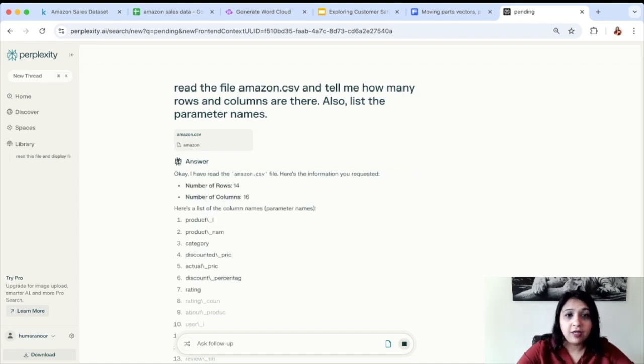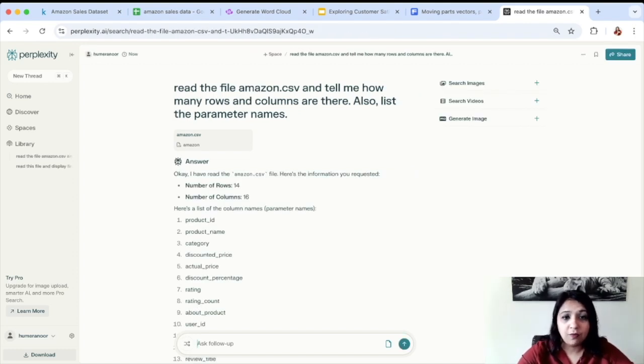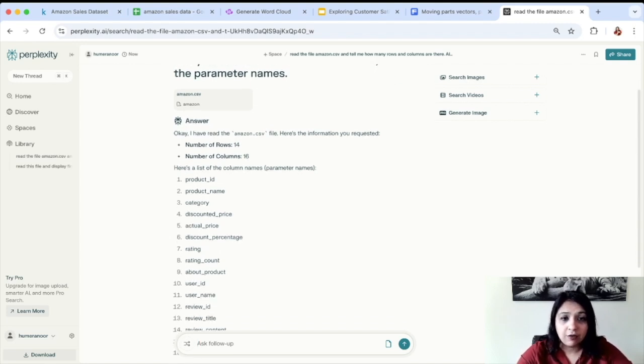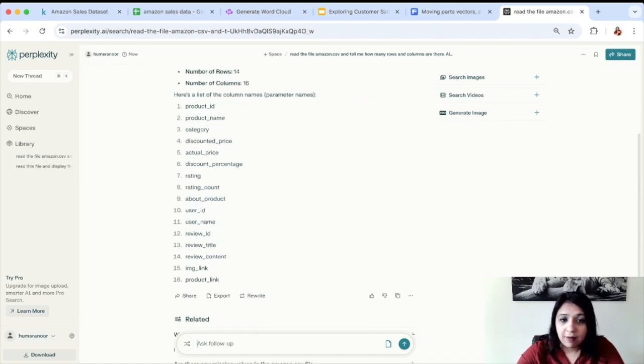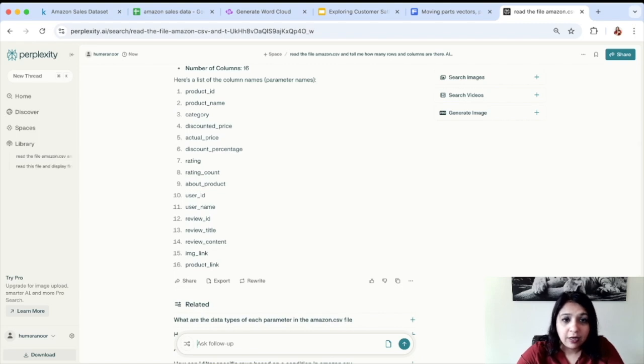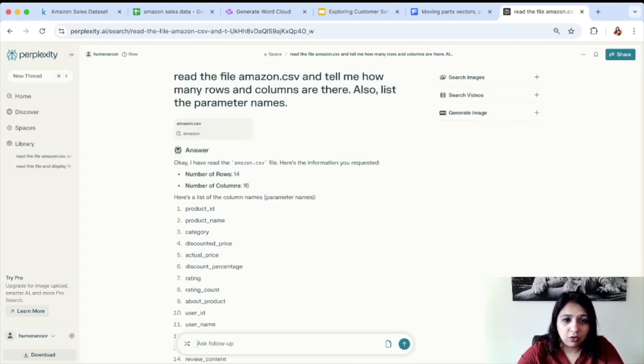Okay, I have read the amazon.csv. Here's the information you requested. There are 14 rows and there are 16 columns. This is definitely not the right information. 16 is correct, and we can see that it is writing the correct elements. We had the product ID, name, category, discounted price, and towards the end there was image link and product link. That's right, but there are not 14 rows.